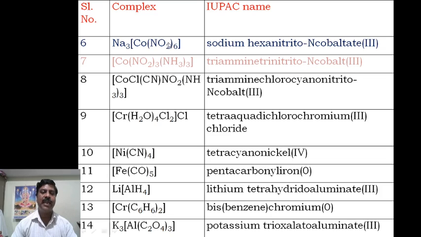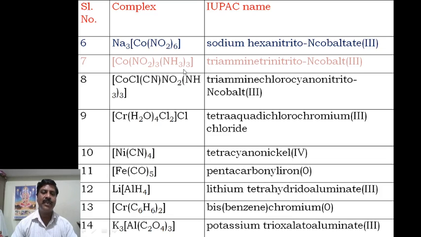The nitrito is minus 1, into 6 means minus 6, and sodium is plus 1 into 3 means plus 3. Minus 6 plus 3 means minus 3, and that side plus 3. Therefore you have to write plus 3, and therefore sodium, one word, and hexanitrito-N cobaltate 3. This is the name of this complex.